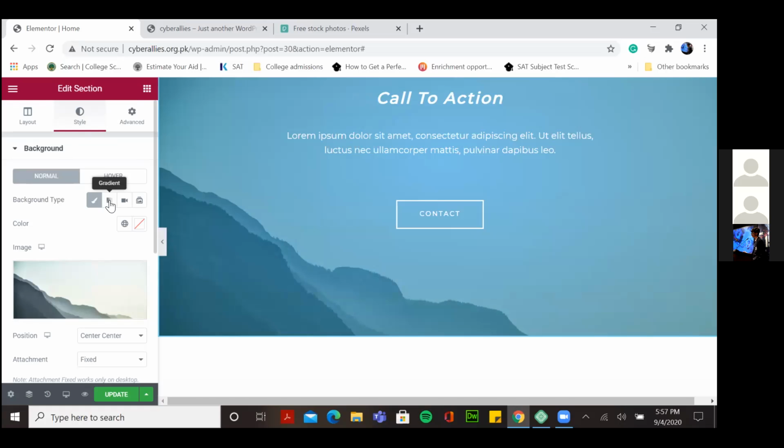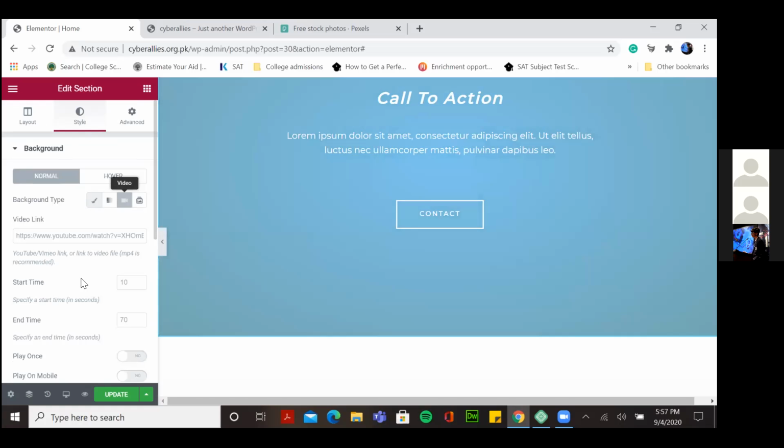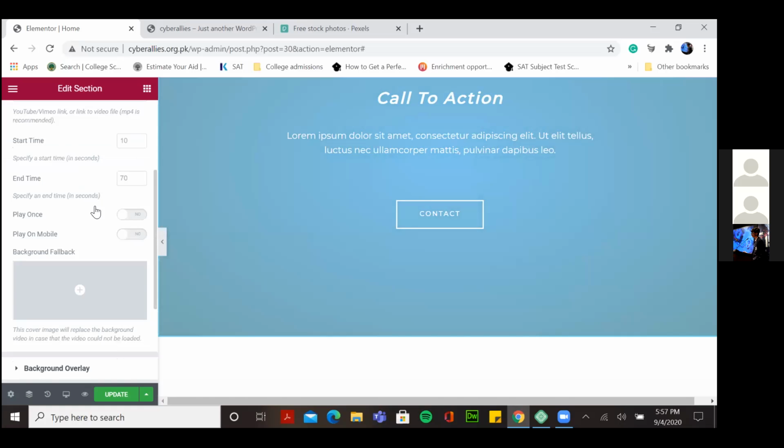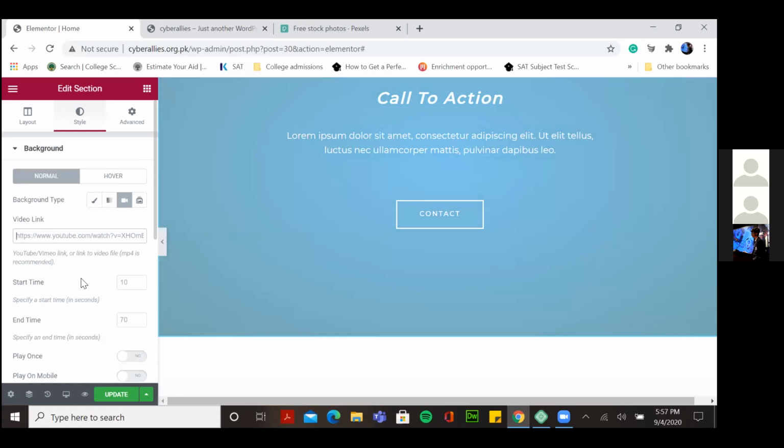These are the types. ठीक है, अभी classic में हुई है, तो classic के अंदर you can only add pictures. आप slide show भी डाल सकते हो, but I want to add a video. अब you have two things here. एक तो आपके पास video link है. Mostly हम लोग YouTube video links इसलिए डालते हैं क्योंकि it doesn't make the website heavy.